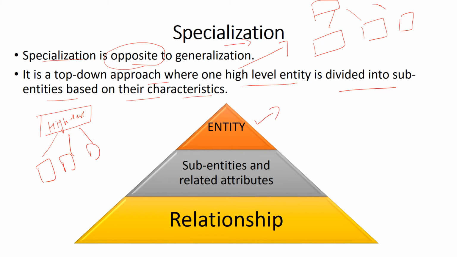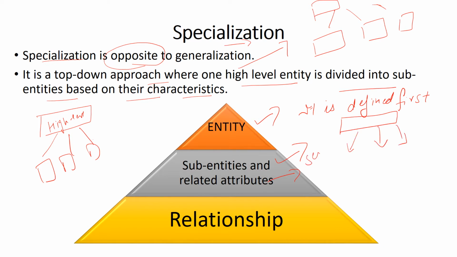First, the entity is defined first. How? Because we will get to know what we need to break down. Second, sub entities and related attributes. Now this high entity which we have divided into sub entity parts, it's the second step.